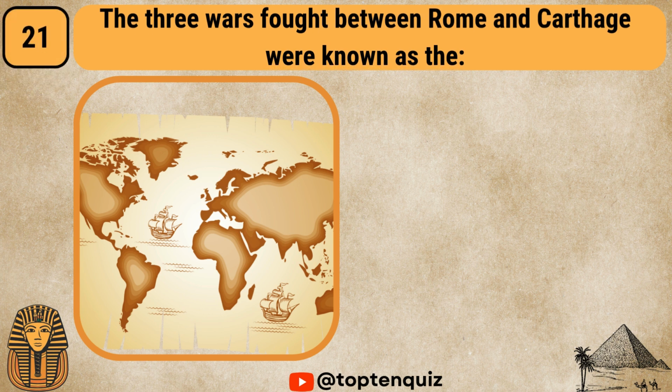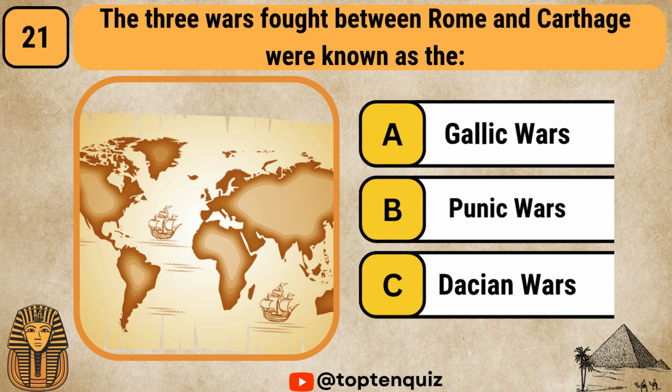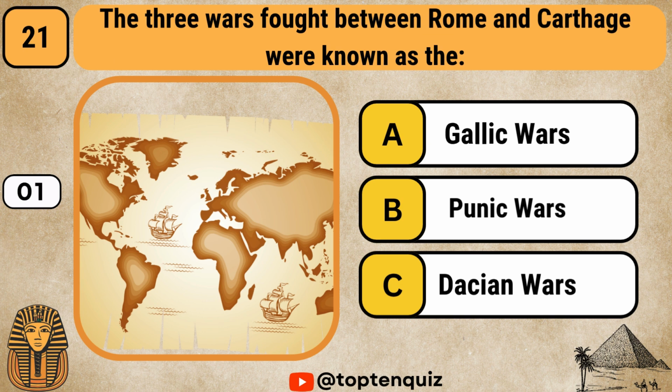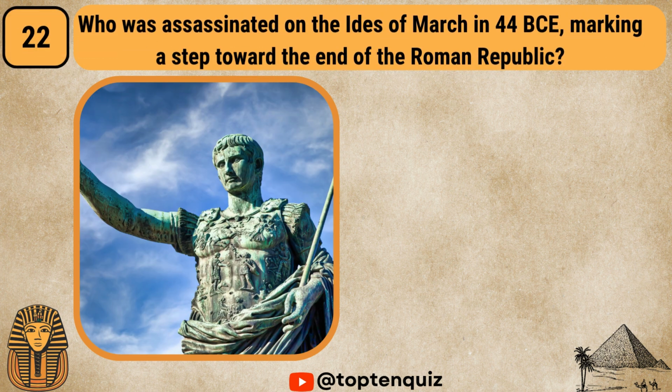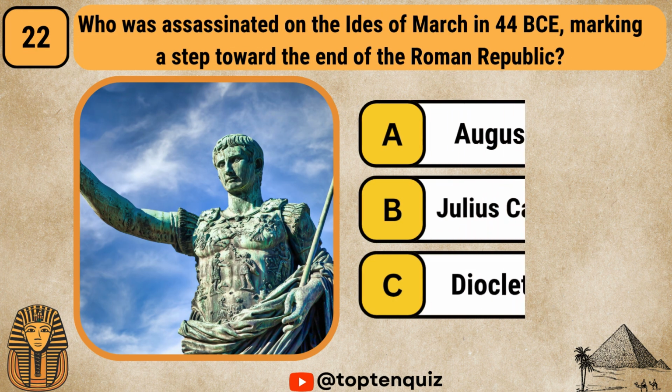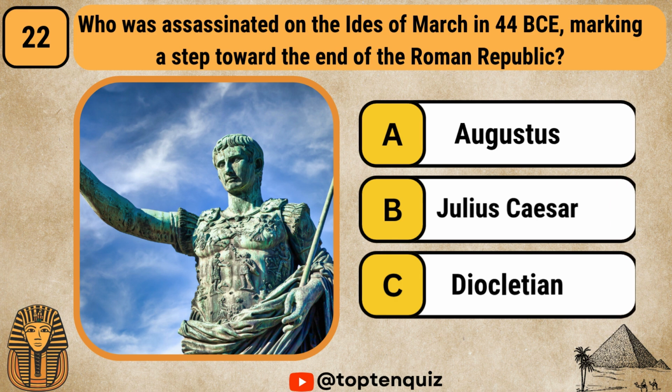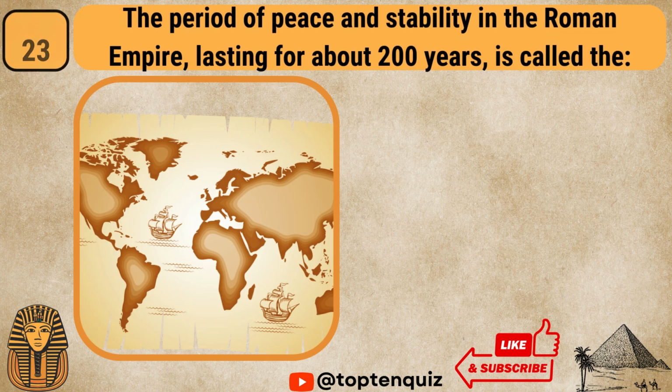The three wars fought between Rome and Carthage were known as Gallic Wars, Punic Wars, Dacian Wars. It is the Punic Wars. Who was assassinated on the Ides of March in 44 BCE, marking a step toward the end of the Roman Republic? Augustus, Julius Caesar, Diocletian. It is Julius Caesar.